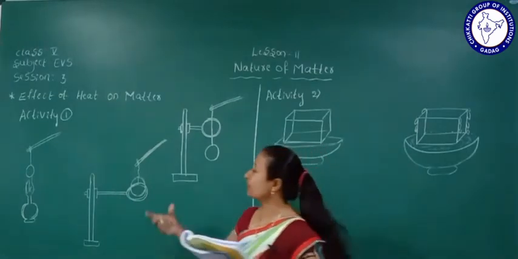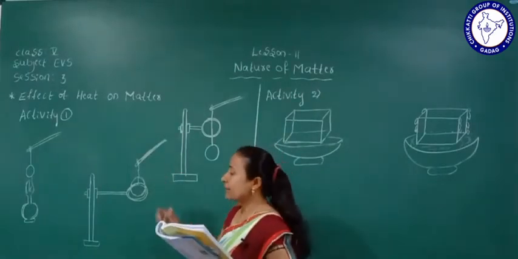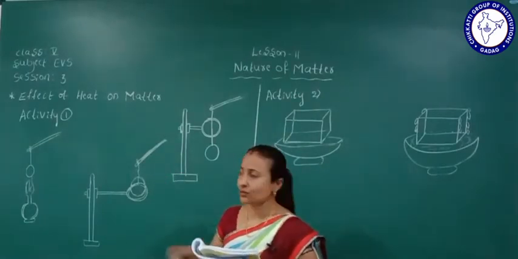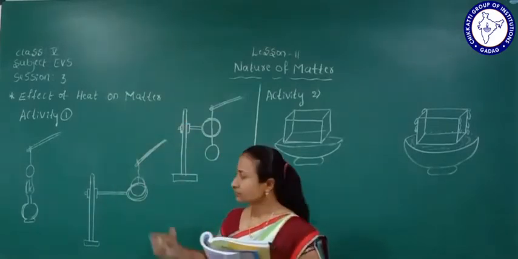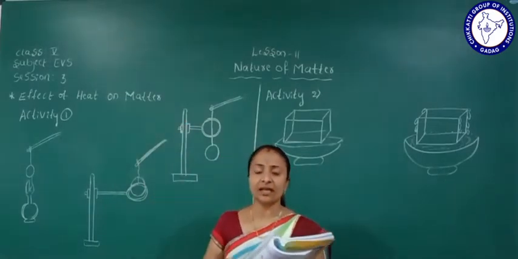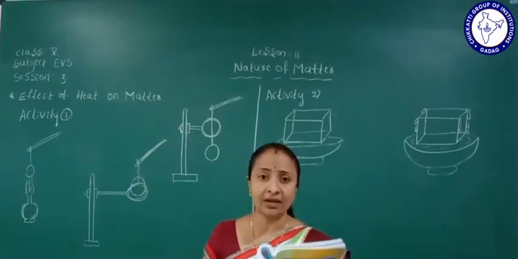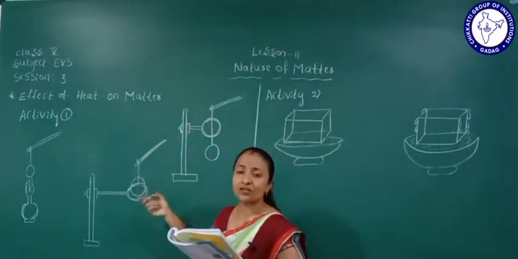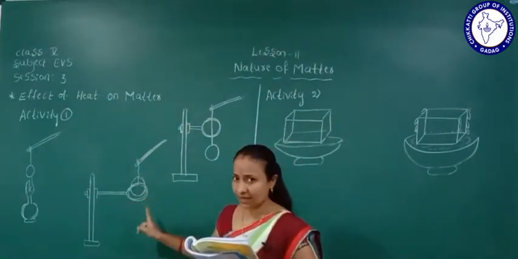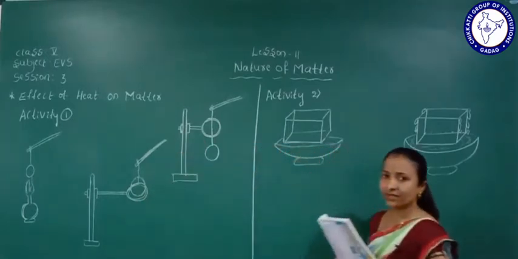When we heat the bob, its size expands, so it can't pass through the ring. Understood? So it is the effect of heat on matter. When we heat the iron, it will expand and get bigger, so it cannot pass through the ring. This is the activity on the effect of heat on matter.